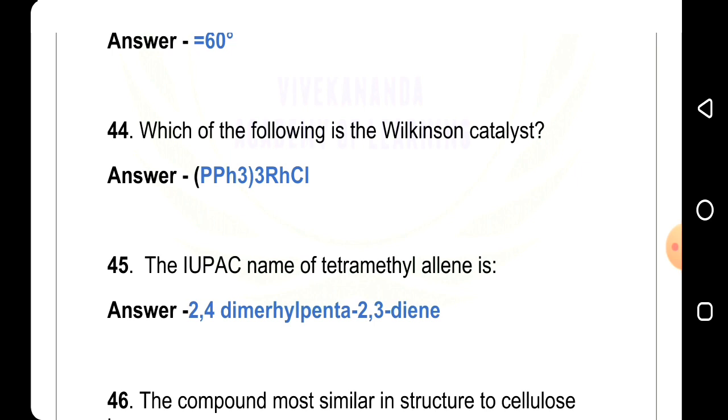45th question, the IUPAC name of tetramethylallene.